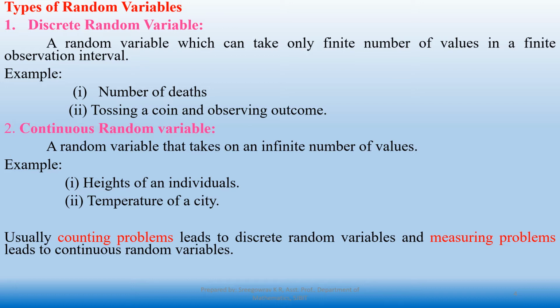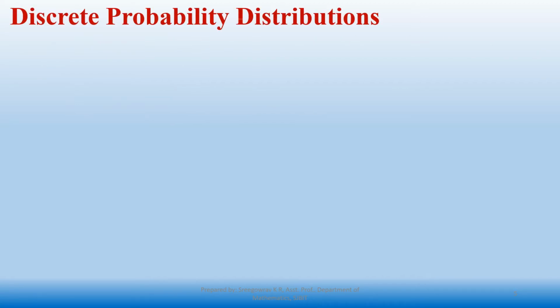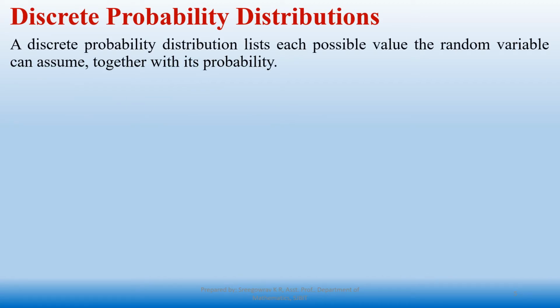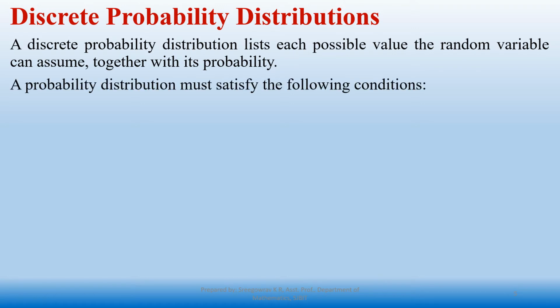Now we'll discuss the discrete probability distribution. So the definition goes like this: a discrete probability distribution lists each possible value a random variable can assume, together with its probability. Now the same definition mathematically I'm giving in the following format.